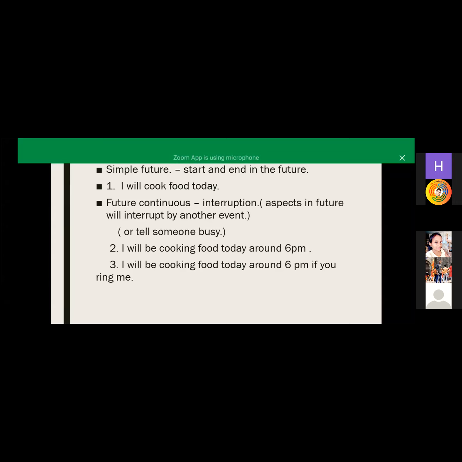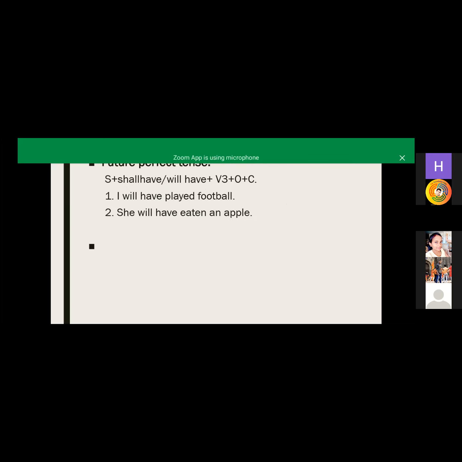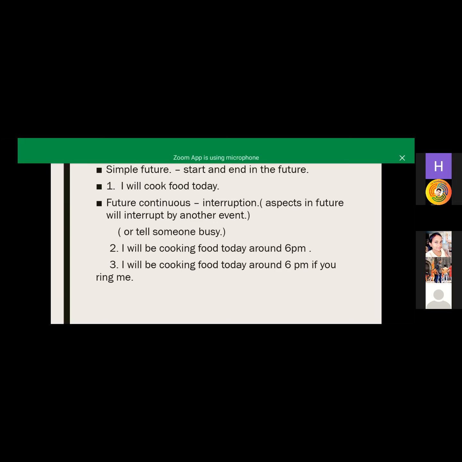Because if we talk about the sentence form, we have to identify the tenses from the sentence. This is okay for students who are learning.